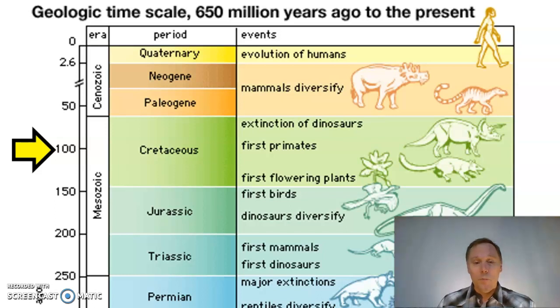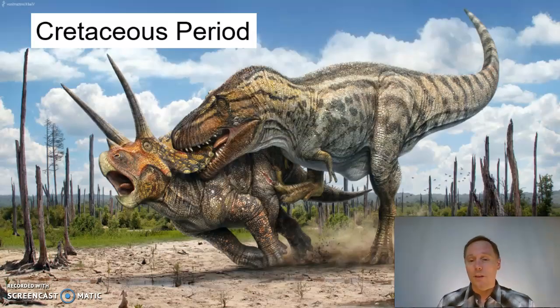All right, we move into the Cretaceous period, the last period of the dinosaurs, and we see evolution going crazy. Predators are getting bigger. The prey are evolving defenses. This is the world famous T-Rex against Triceratops battle.